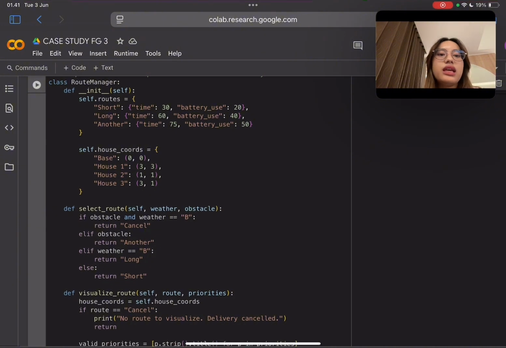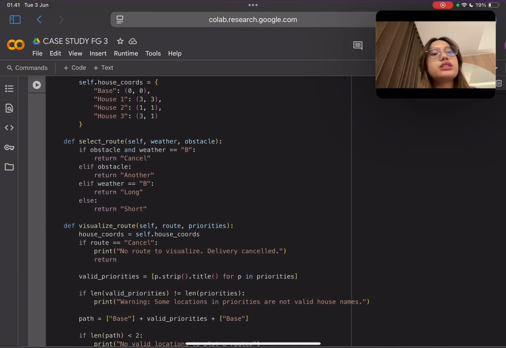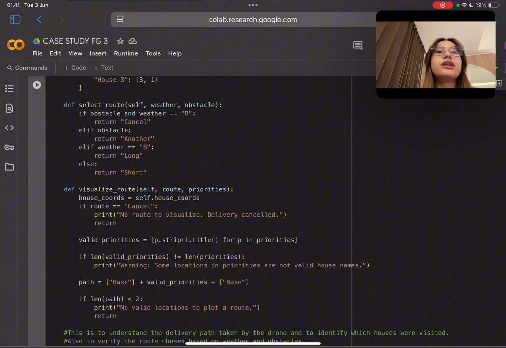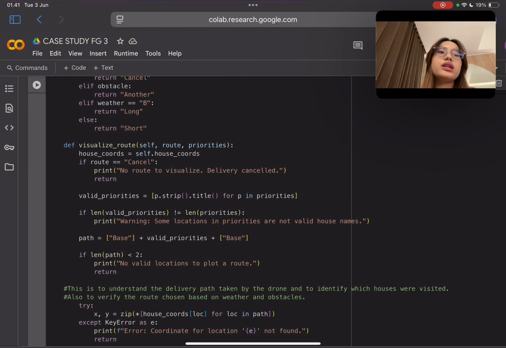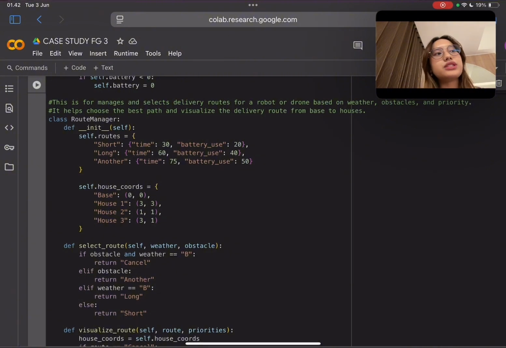And then the next function is the select route function. This function chooses the best route based on weather and obstacles. If both conditions are bad, it cancels the delivery. Otherwise, it picks a longer or safer path depending on the situation. And then the third function is visualize route. This builds the path based on the delivery priorities. It starts from the base and visits the selected houses and then returns to the base again. So, in short, this class helps automate route selection and path planning for deliveries, adjusting to real-world conditions like weather and roadblocks. So, that's all for the Route Manager class.